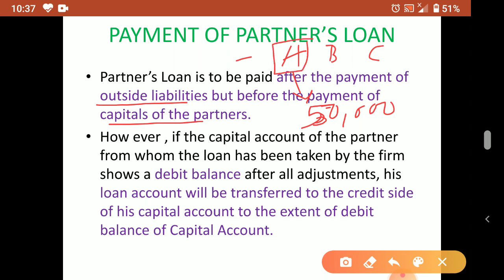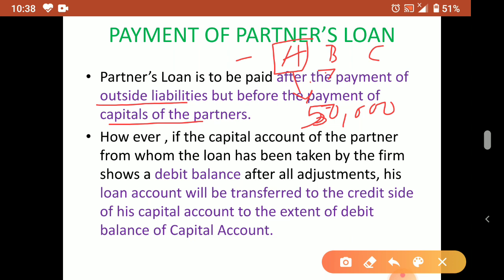Then the remaining amount only will be used for settling the capital accounts of the partners. However, if the capital account of the partner whose loan has been taken by the firm shows a debit balance after all adjustment, his loan account will be transferred to the credit side of his capital account to the extent of the debit balance of the capital account.